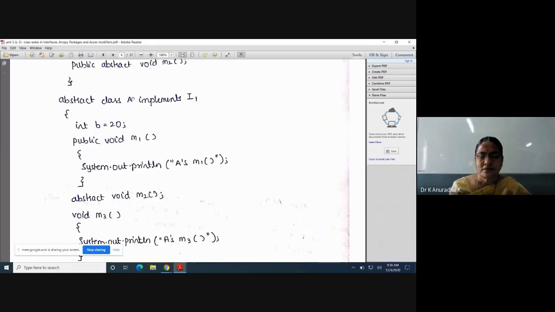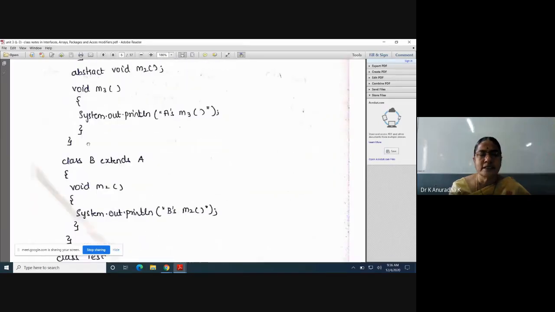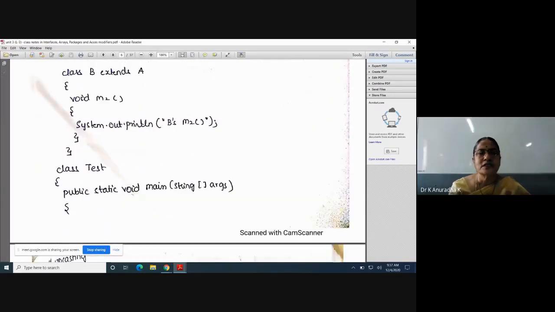So when class B extends A, all the members of class A are inherited. All the members of class A are nothing but class A's own members and interface I1's members. That's why class B contains all the members of class A and the interface I1. In addition to that, it can write its own members, but here we have not written. So here inside class B, we have simply given the implementation to the abstract method M2 of class A. That's it.